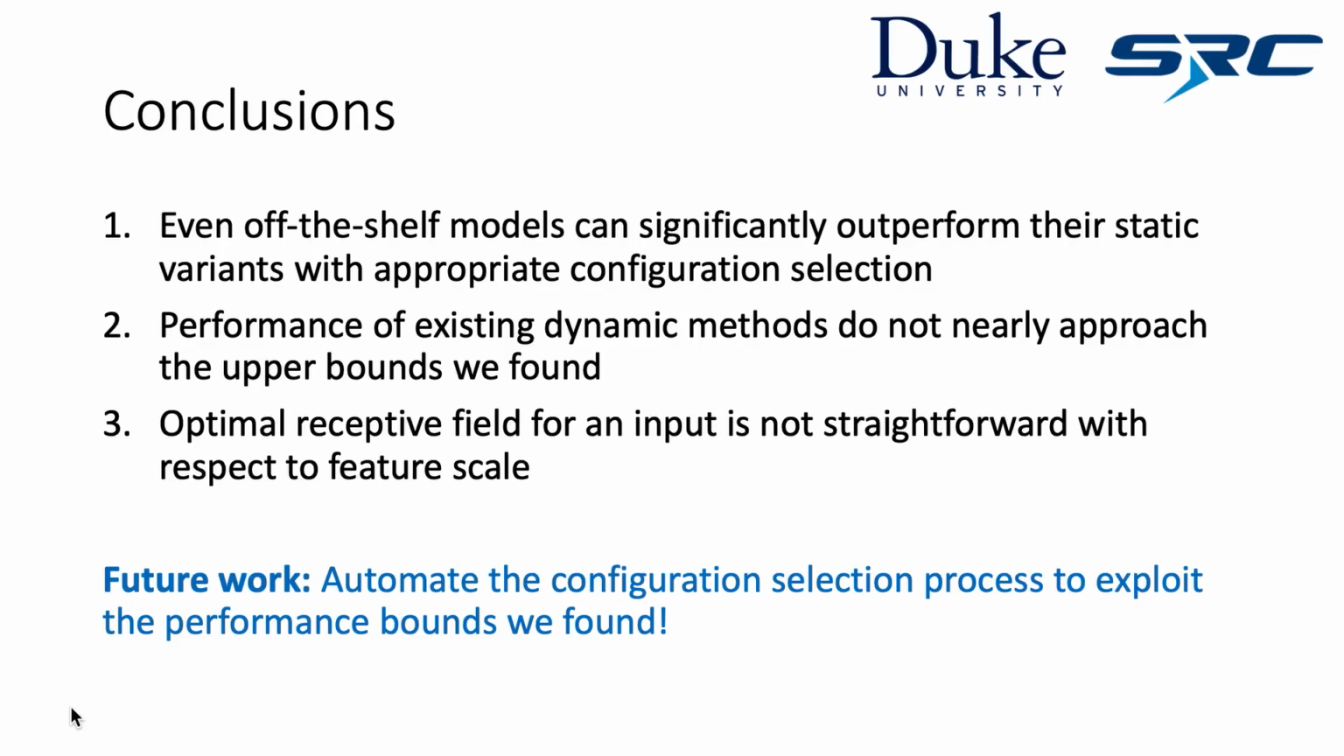From this work, we take away three important conclusions. Number 1, even off-the-shelf models can significantly outperform their static variants with appropriate configuration selection. Number 2, performance of existing dynamic methods do not nearly approach the upper bounds that we found. And number 3, optimal receptive field for an input is not straightforward with respect to feature scale.